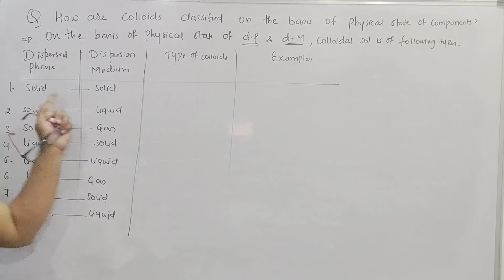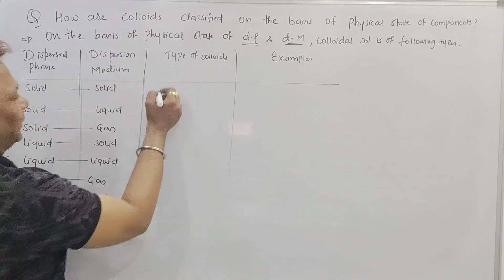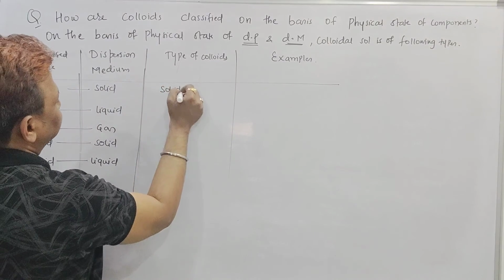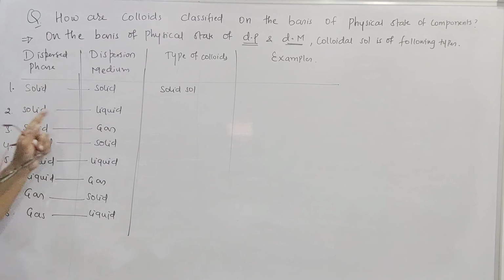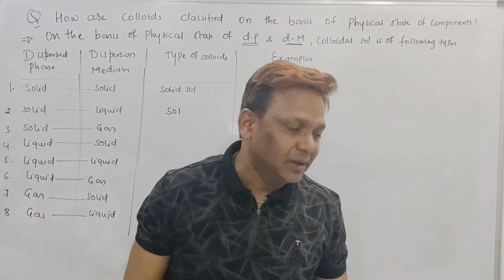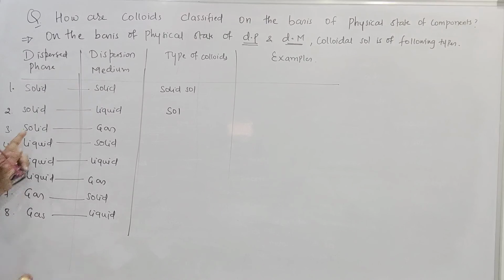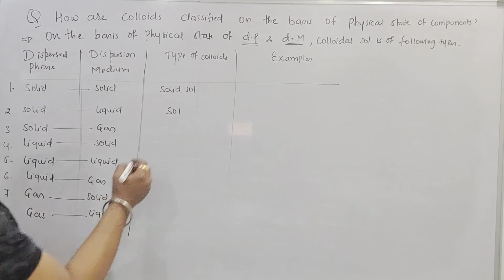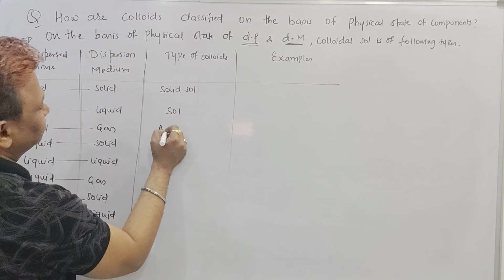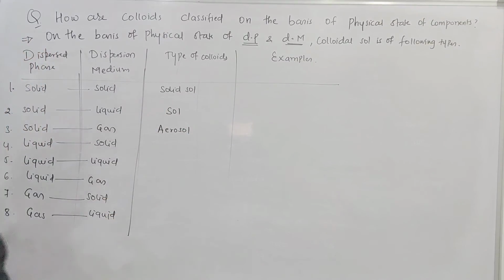What is the type of this colloidal sol, beta, which is made up of solid to solid? It will be called a solid sol. Beta, solid to liquid type of the sol will be called a what? Only sol. You can check your Telugu Academy also. They give solid sol and another one is only sol. Solid to gas, the type will be called a what? Aerosol. Right, beta? Solid sol, sol and aerosol.